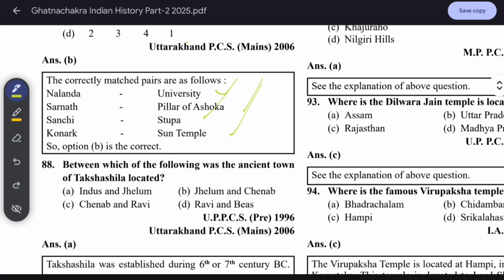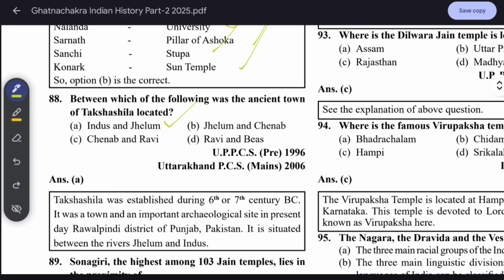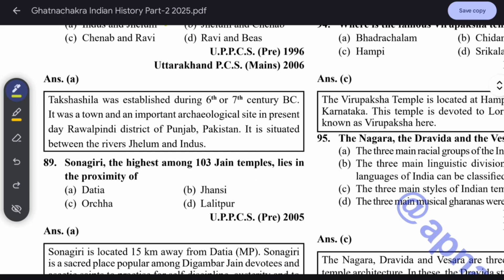Medium. In which of the following was the ancient town of Taxila located? It is between Indus and Jhelum. Taxila was established during 6th or 7th century BC. It was a town and an important archaeological site in present day Rawalpindi district of Punjab, Pakistan. It is situated between the river Jhelum and Indus. Sonagiri, the highest among 103 Jain temples, lies in the proximity of Datia.